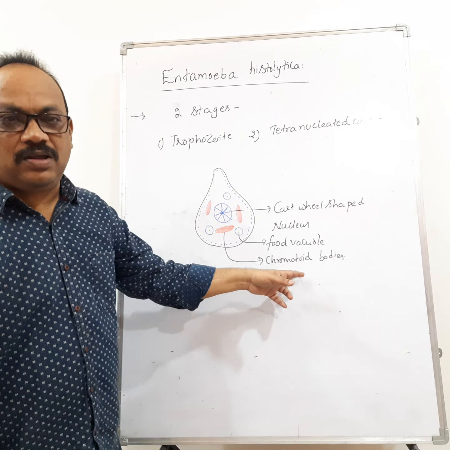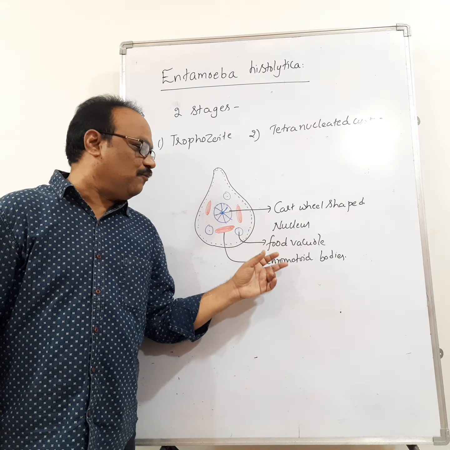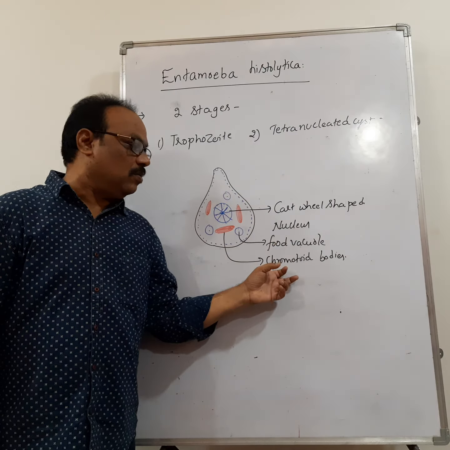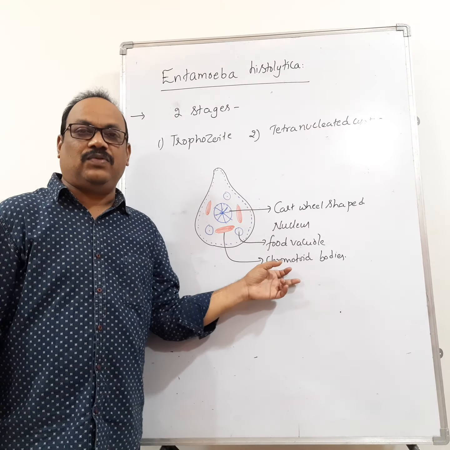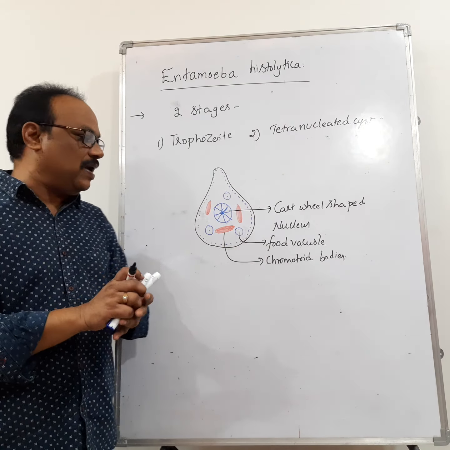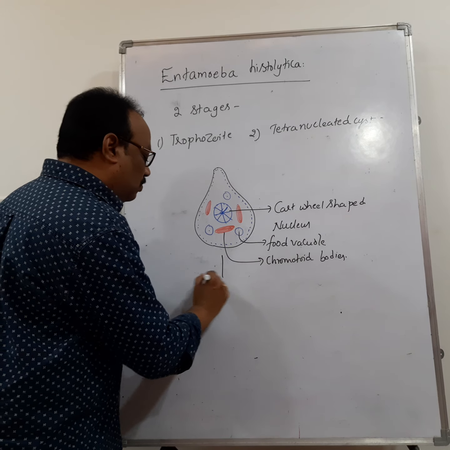What are chromatoid bodies? Chromatoid bodies are the reserve food materials present in the trophozoite. So presence of chromatoid bodies is a characteristic feature of the trophozoite. Remember that. This trophozoite undergoes binary fission. It divides into two daughter forms.